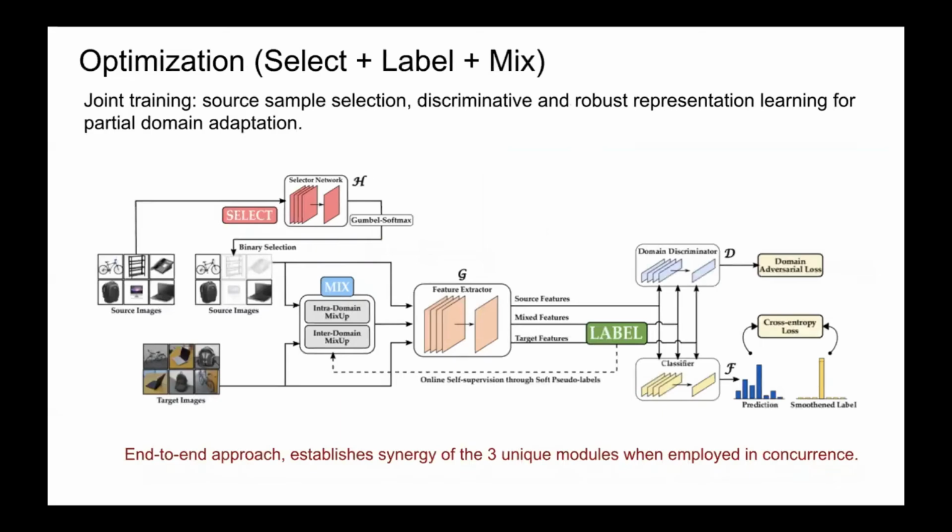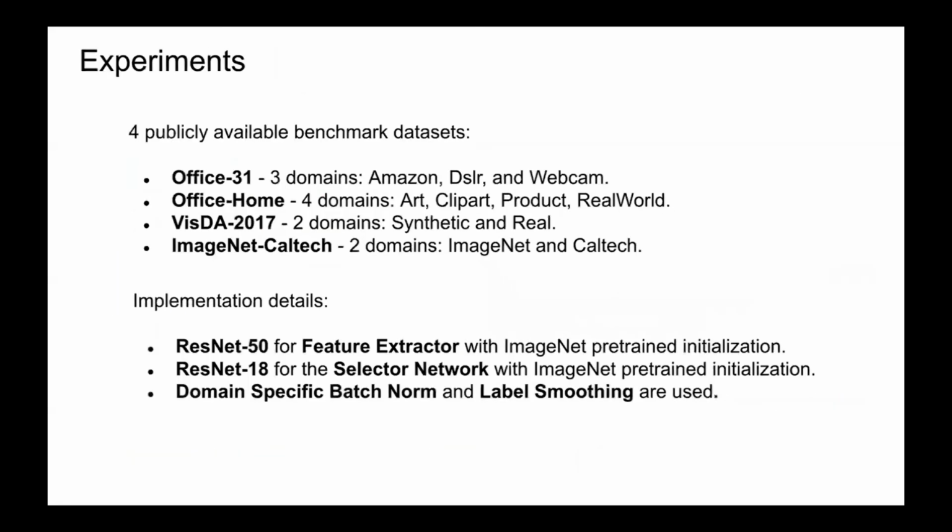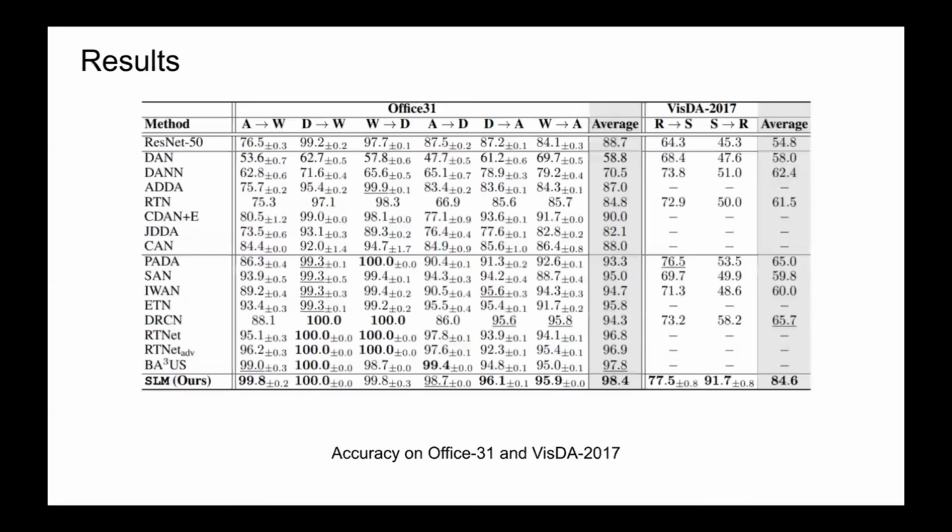Finally, here is the complete framework, where we have in total 4 networks. Each of the 3 modules are trained end-to-end jointly and leverage the interactions between them for partial domain adaptation, which is simple and easy to train. We perform experiments on 4 benchmark datasets, and we use ResNet 50 and ResNet 18 for the feature extractor and the selector network respectively.